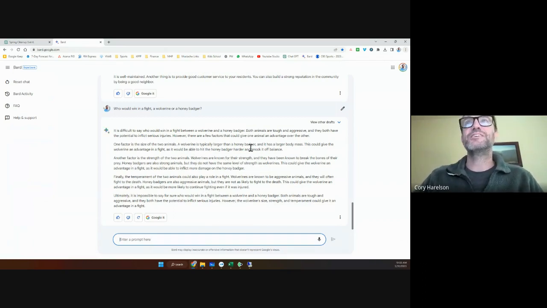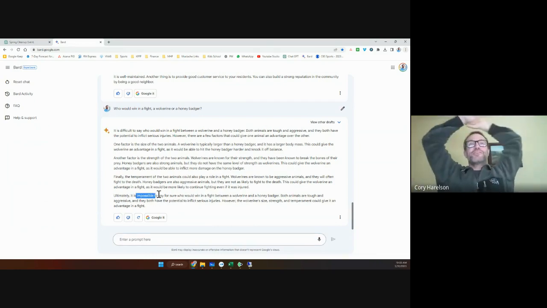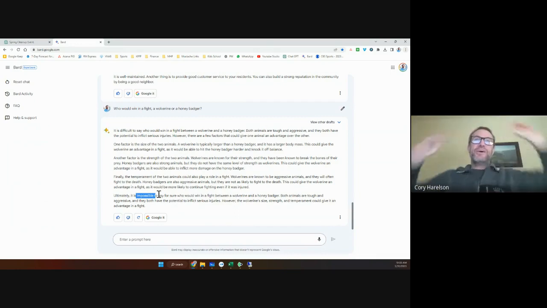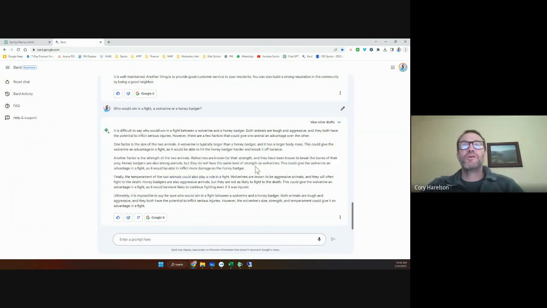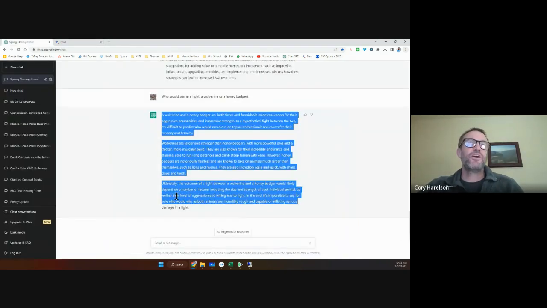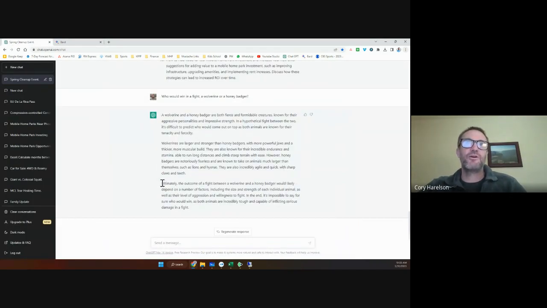Bard was taking a stance. Let's see here. Both animals are tough. But in this case, it's also saying it's impossible to say. Okay, as of a week ago, Bard was actually getting off the fence and taking a stance, which I kind of liked. But apparently now they're the same. So anyway, I have seen in some other instances Bard being a little more willing to make an opinion on an answer to a question where Chat GPT oftentimes will back off and say, well, ultimately I can't really tell. Here's some pros and cons. So for whatever that's worth, I thought that was kind of fun.